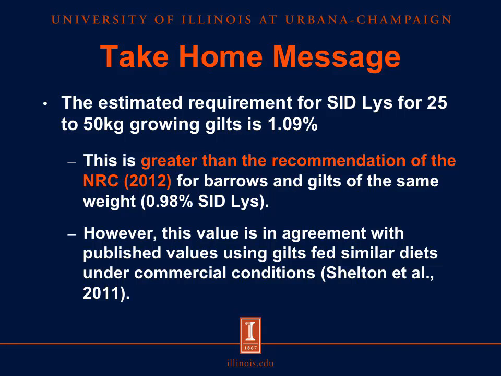The NRC requirements are for barrows and gilts, and we know that barrows and gilts do not have the same requirements. Gilts eat less daily and therefore require higher concentrations of amino acids in the diet. Additionally, the NRC agglomerates data from various experiments that involve animals of different genetics, health statuses, and even on different diets. That being said, the values determined in this experiment are in agreement with published values using gilts fed similar diets under commercial conditions.